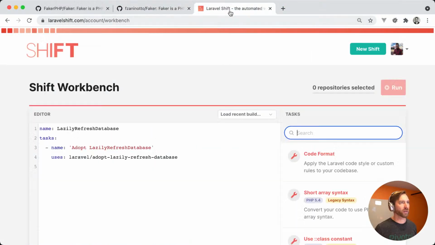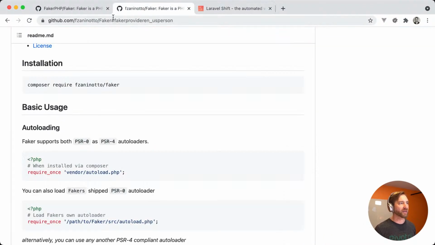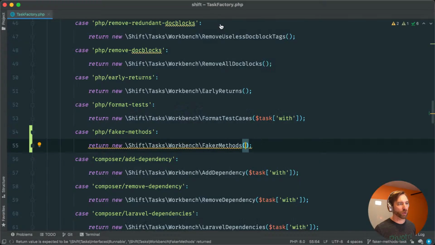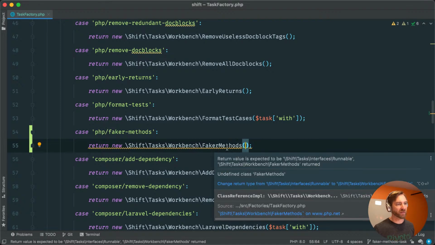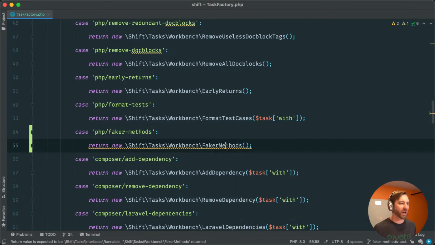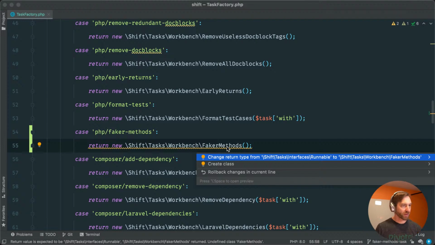With is normally used if you had some data here. If you said something like with, format, Laravel or whatever, that would be some additional options you could pass to that workbench task, but there are no additional options for this task. It just converts the methods. There's nothing to configure. So let's create this class.